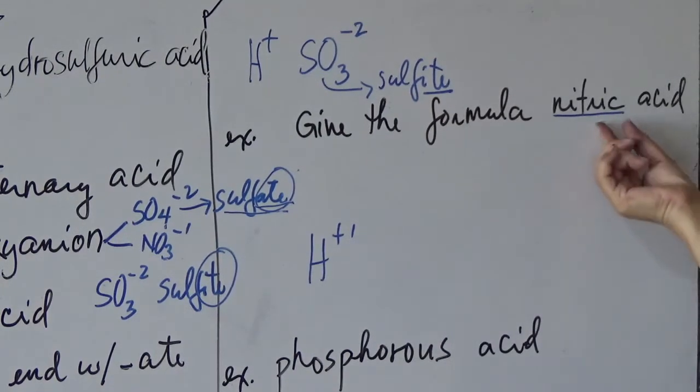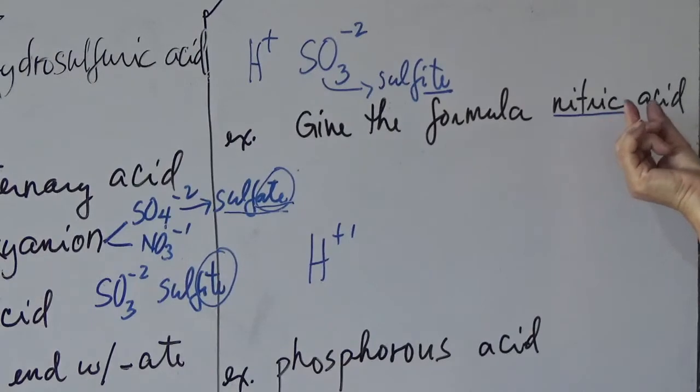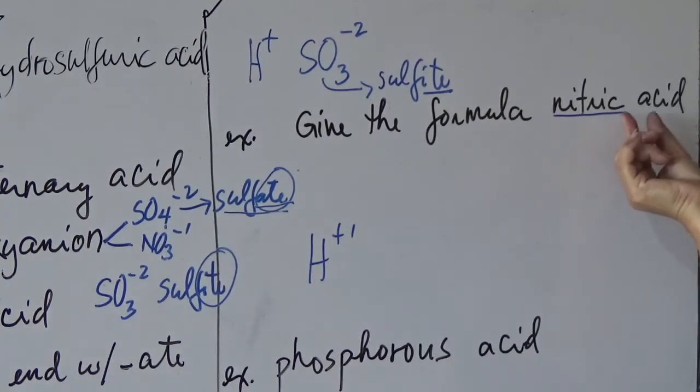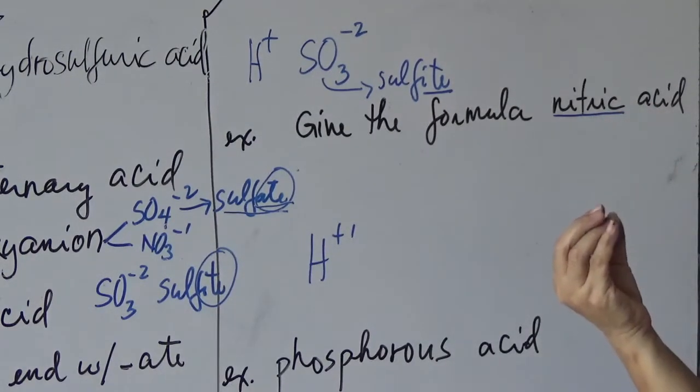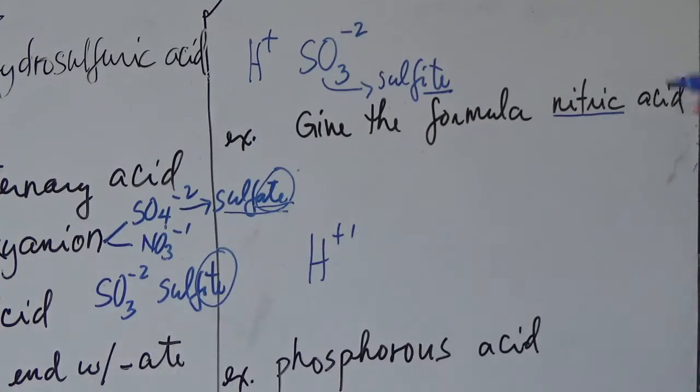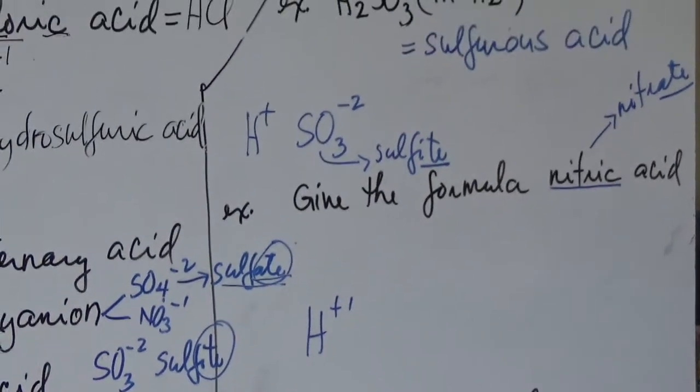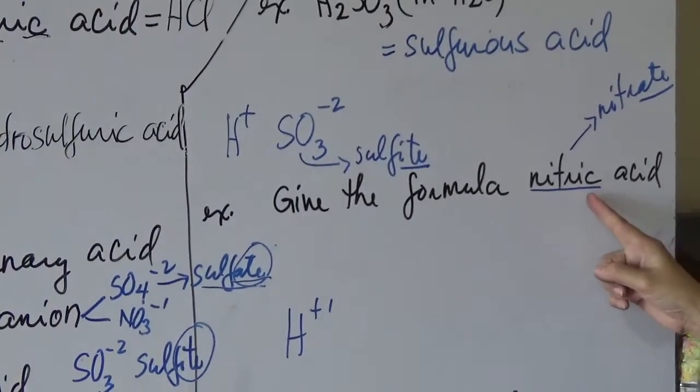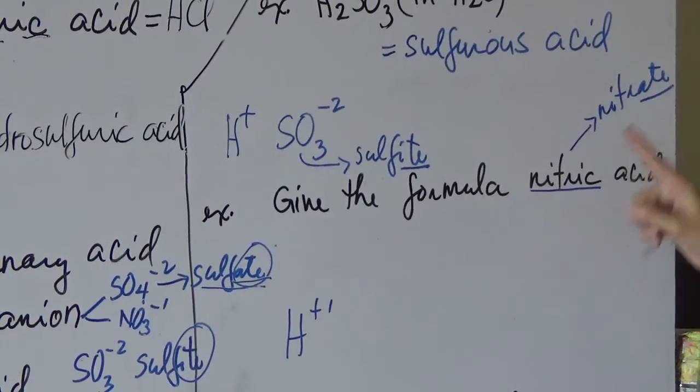It ends with "ic." So therefore, the name of the oxy anion ends with "ate." So probably this will be nitrate. It ends with "ate" because the name of the acid ends with "ic." So the oxy anion that will be combined with hydrogen ends with "ate."